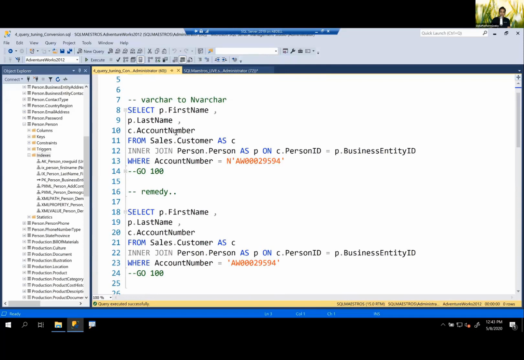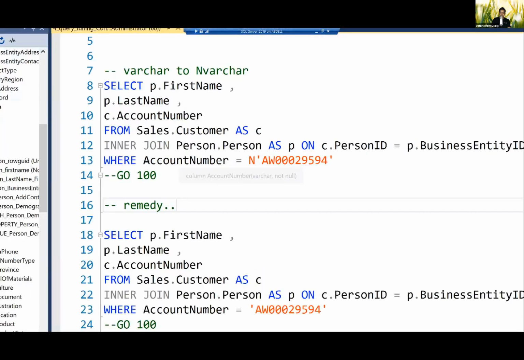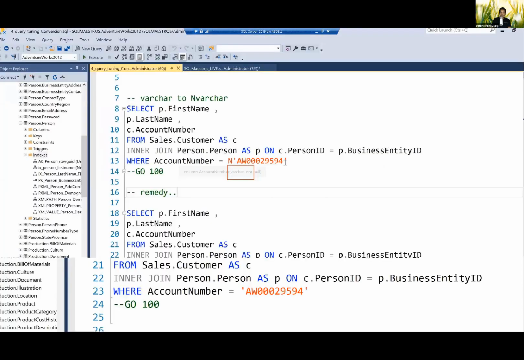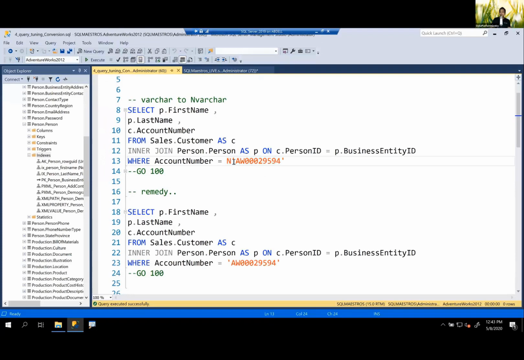Look at this. In this particular query, you're saying where account number is equal to N within apostrophes, you have put some literal. So this is basically comparing account number with this constant. The only problem here is account number. If I take the cursor over account number, you can faintly see that this is varchar, right? And this constant, when you prefix N here, becomes a Unicode string. So this is nvarchar. Now you're telling SQL Server to convert from varchar to nvarchar, and this becomes an implicit conversion.